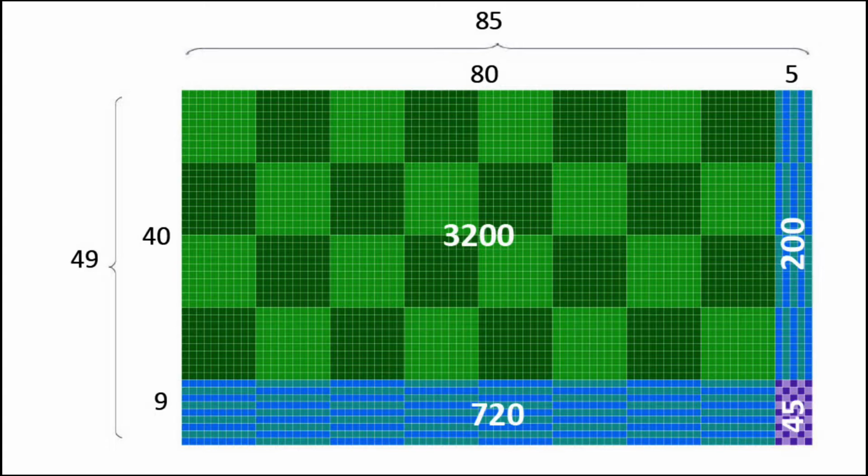Here's an area representation for that same problem. If the dimensions of our rectangle are our two factors, 85 and 49, we can subdivide each of those side lengths by place value, 80 and 5 and 40 and 9. And then notice what happens with our whole rectangle. It gets subdivided into partial rectangles. So we have the whole area made up of partial areas. So we have 4 partial areas, and the dimensions of those are 40 by 80, 40 by 5, 9 by 5, and 9 by 80.